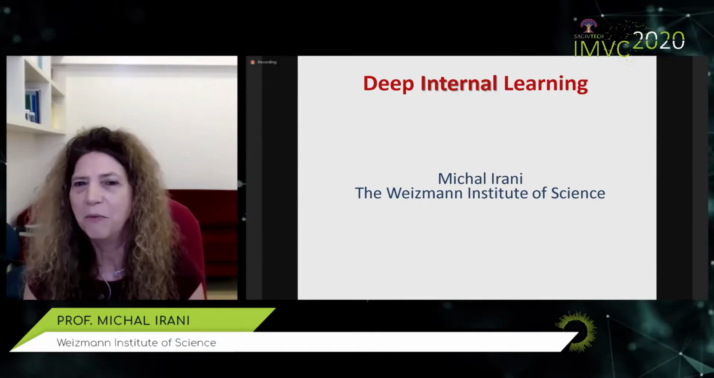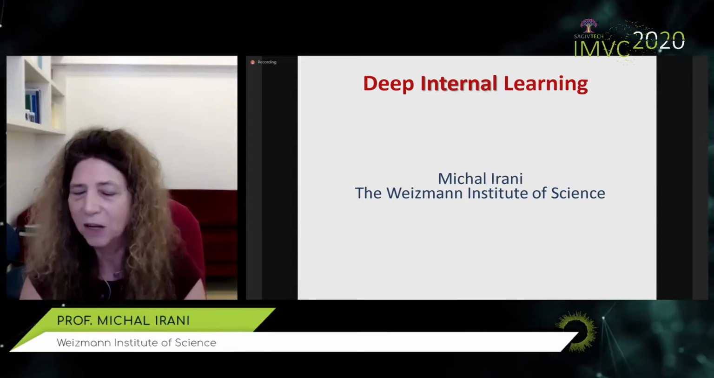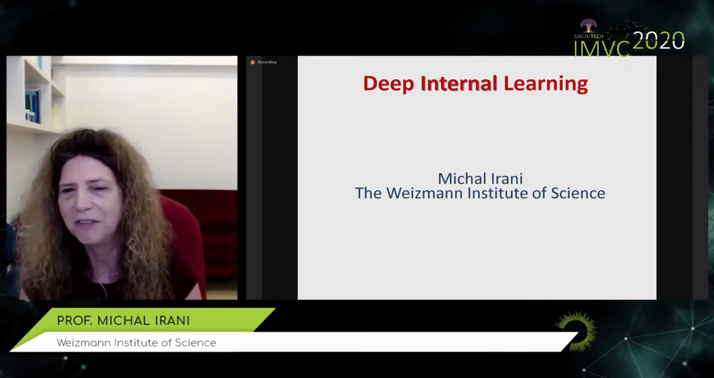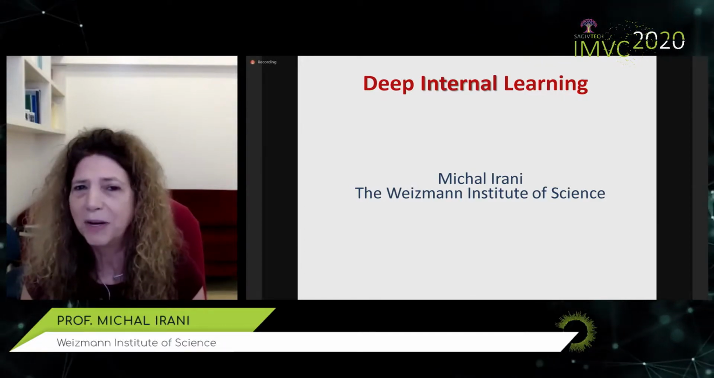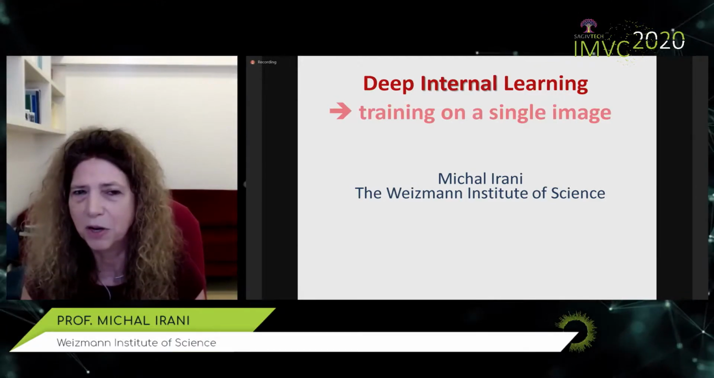So I'd like to tell you about something we've been working on in my lab in the past 3 years, something that we call deep internal learning. What I mean by that is how we can train a deep network in a totally unsupervised way, without ever having seen any prior example, by training on a single image, the test image alone.